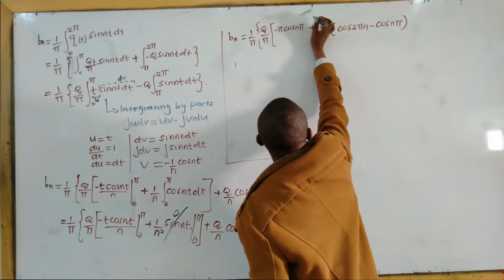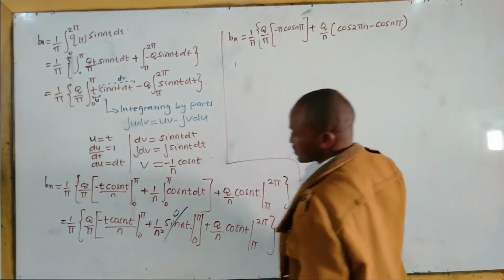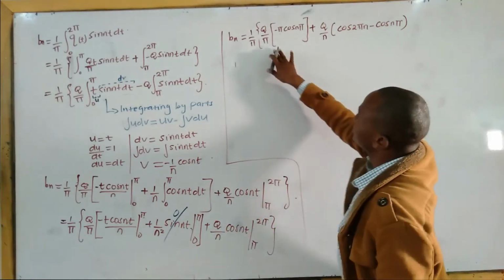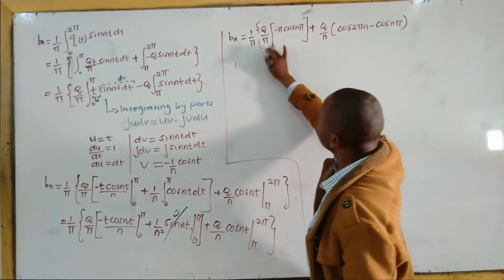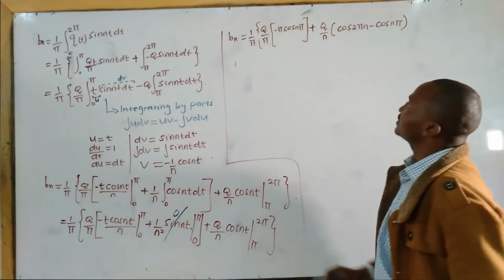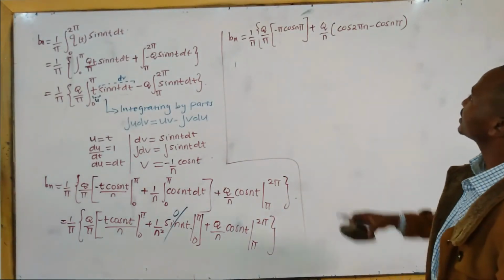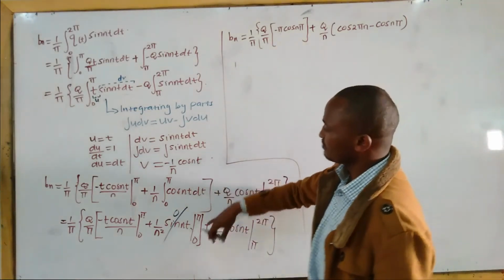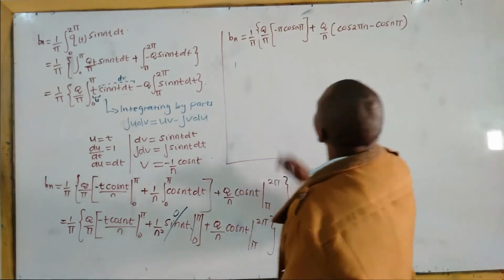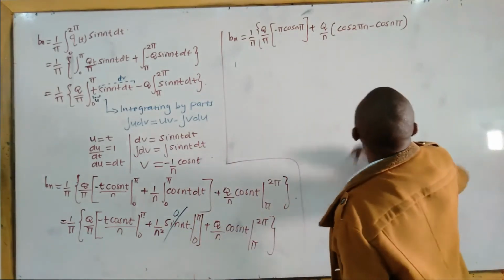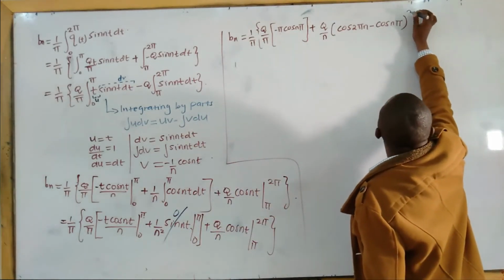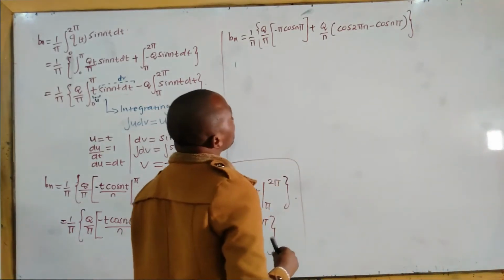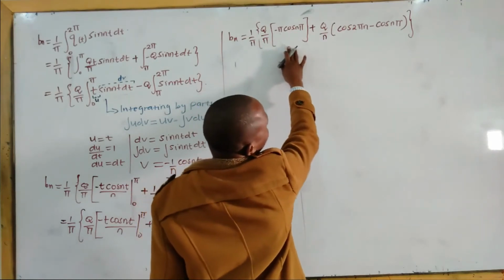We even didn't need it because this one has reduced to 0, but since we had already used it, let us just have it, or we can remove everything. And then this big bracket here, we finally close here. You can open this bracket.